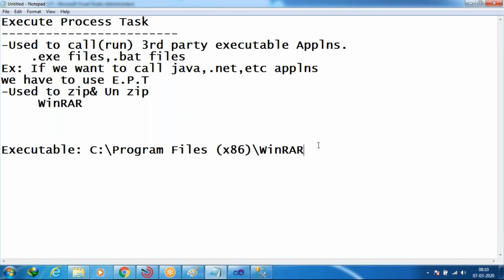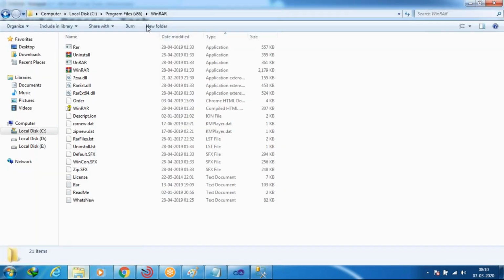Whatever file you want to call, you have to give that file path, that location path, where it was installed. Yes, along with WinRAR in that folder. See where it was. So in the WinRAR folder here, WinRAR.exe we have to take.